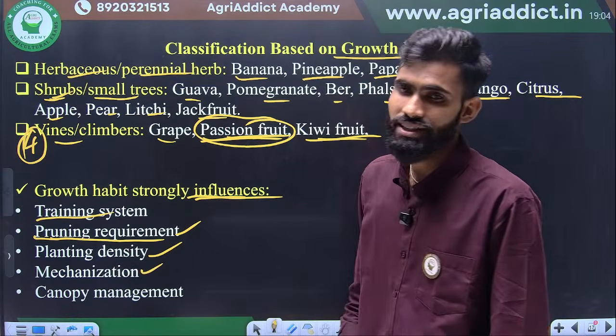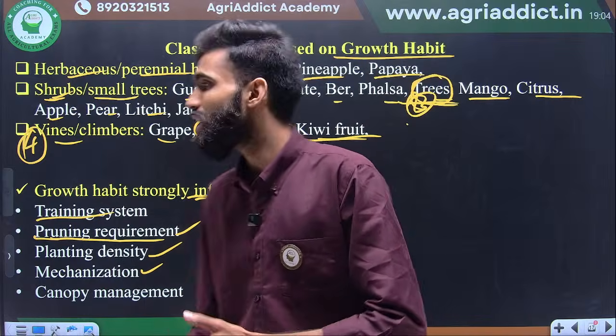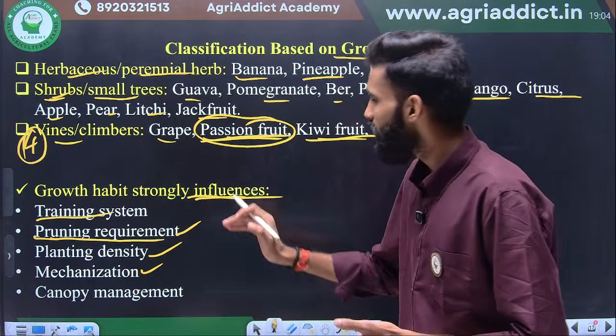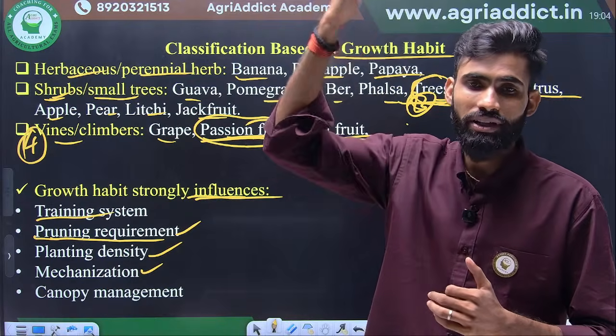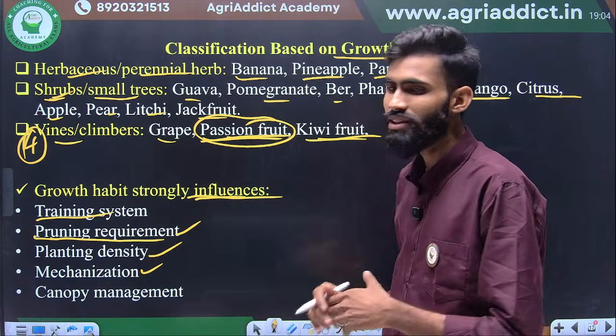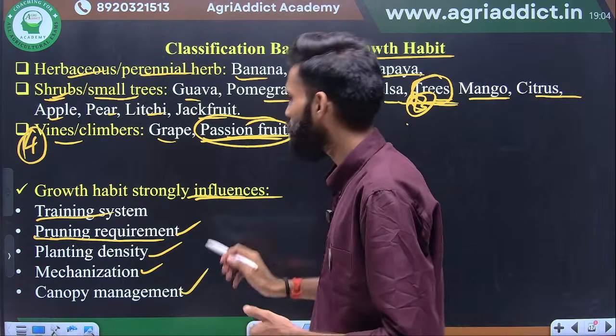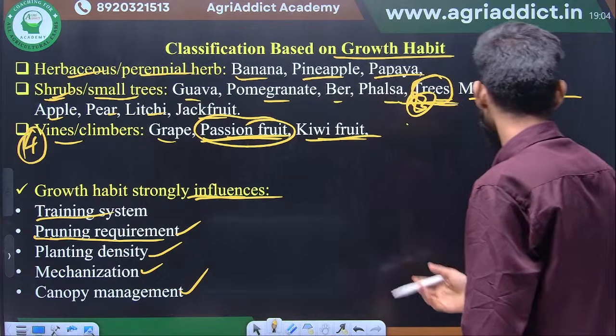Then mechanization. Suppose you have vine crops or small shrub crops, then mechanization can be adopted easily. But when there are large trees, their height may be 10 feet, 20 feet, then mechanization is very intensive. Okay, that will not easily be followed. The canopy management, ultimately, we will follow in the next slide.